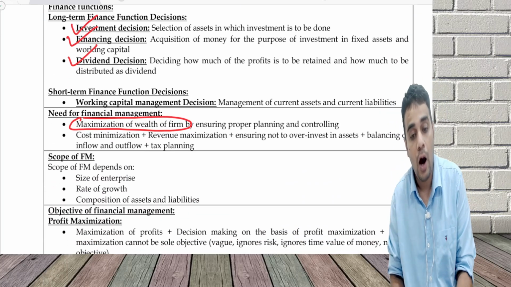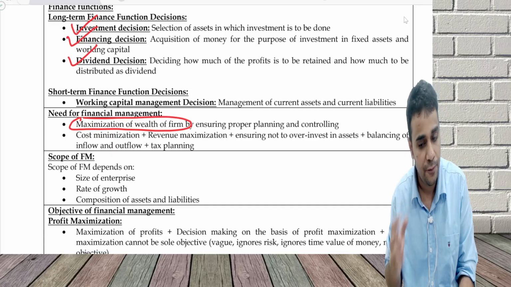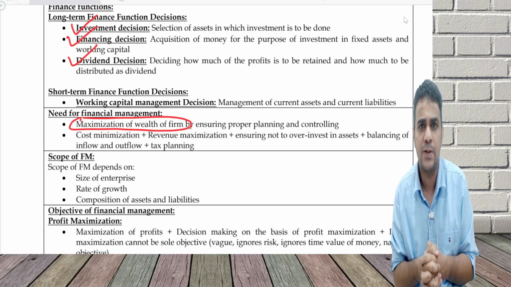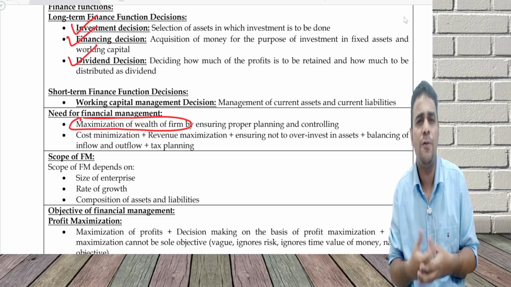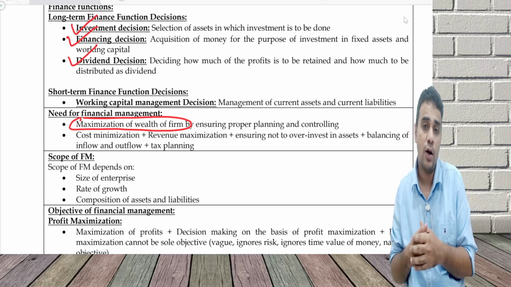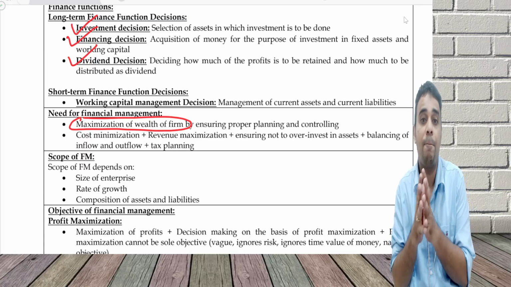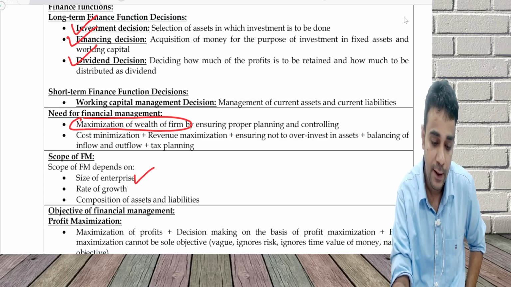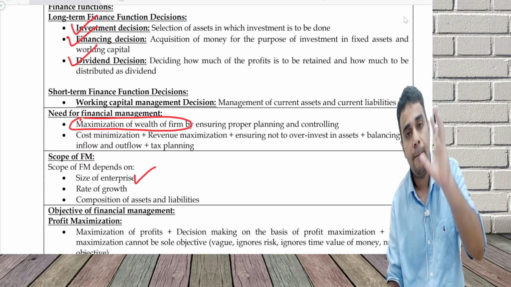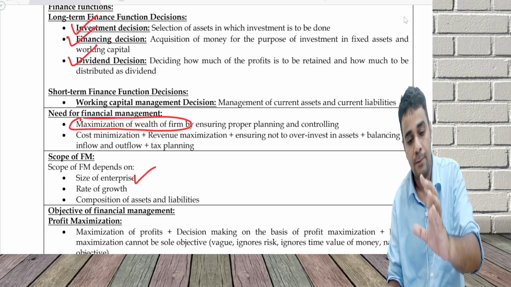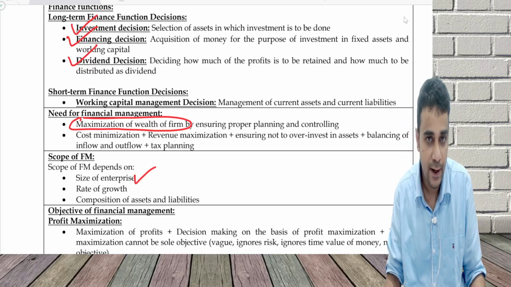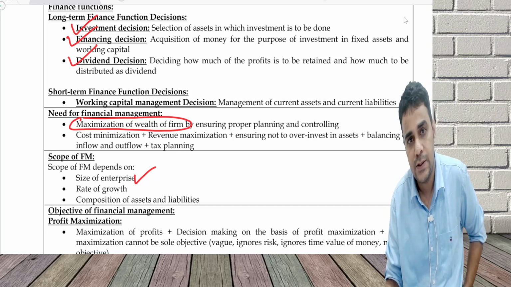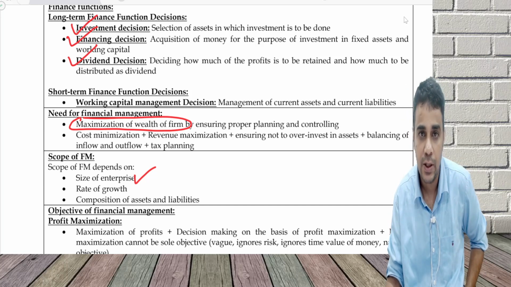Next, scope of financial management. What is scope is how much is the utility of the financial management. For example, at my home, we don't follow all the principles of financial management because we do not feel that there is a bigger need for financial management to be applied at our home. So scope of financial management depends on size of enterprise. Reliance Industries, a bigger, large size company, may have a bigger finance team. A smaller company like Bharadwaj Institute may not have that much importance paid to this concept of financial management.